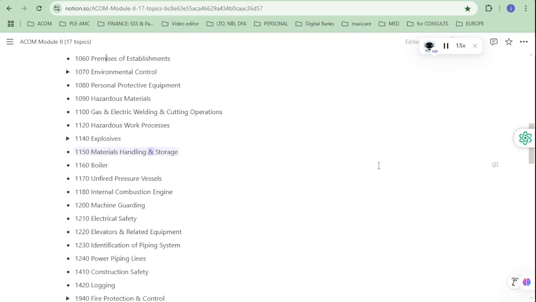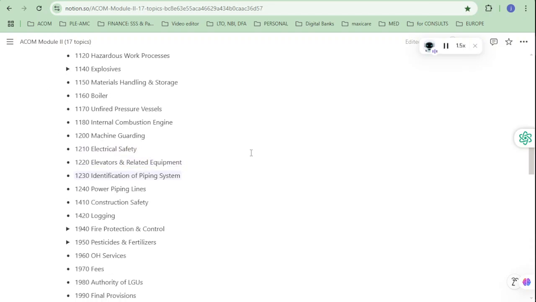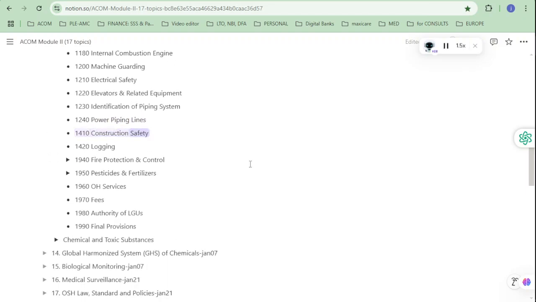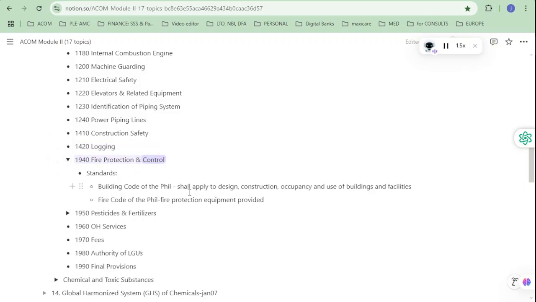1150 Materials handling and storage. 1160 Boiler. 1170 Unfired pressure vessels. 1180 Internal combustion engine. 1200 Machine guarding. 1210 Electrical safety. 1220 Elevators and related equipment. 1230 Identification of piping system. 1240 Power piping lines. 1410 Construction safety. 1420 Logging. 1940 Fire protection and control.